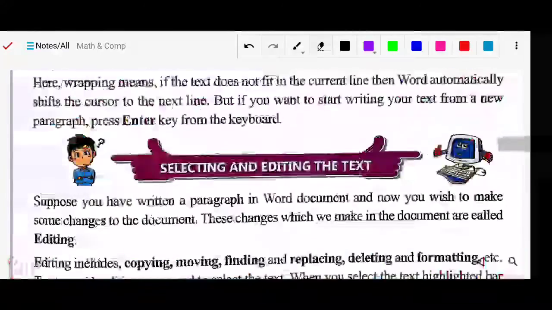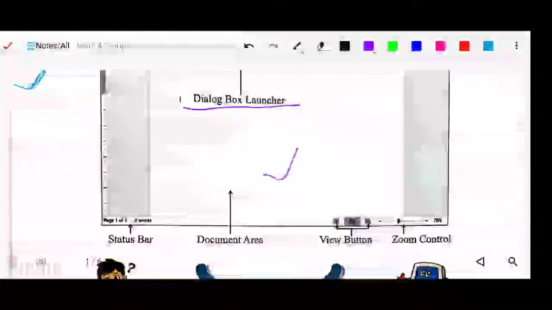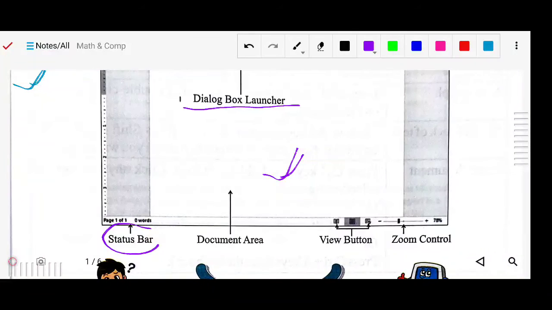Similarly, this is the document area, where you are writing, and here is the status bar. It shows how many pages and how many words there are. This is the view button, so you can view your document in reading view or editing view, and you can change it from here. There are three types of views. This is the zoom, where you can zoom in and zoom out to increase the size of the text so the visibility is good.